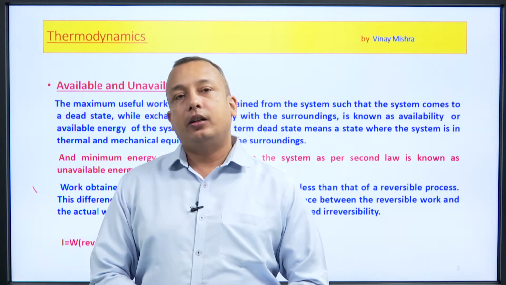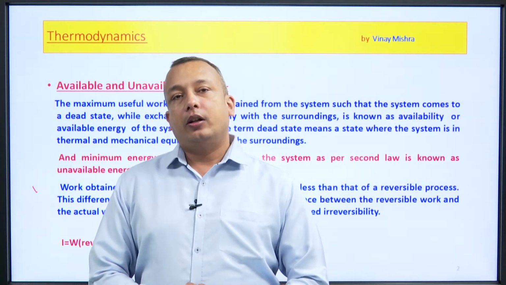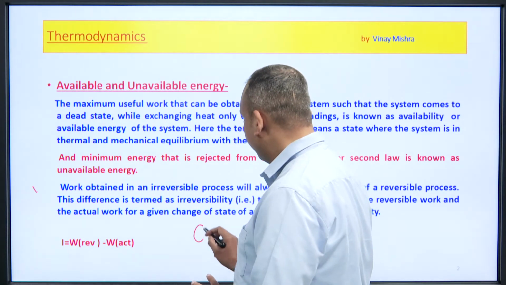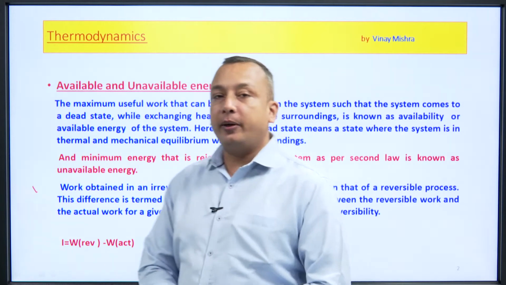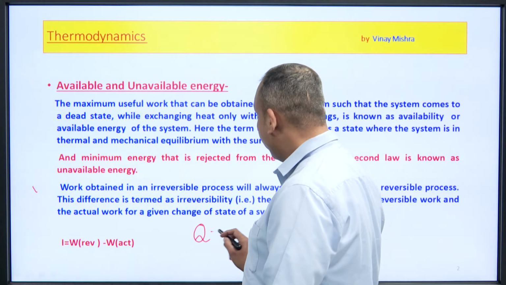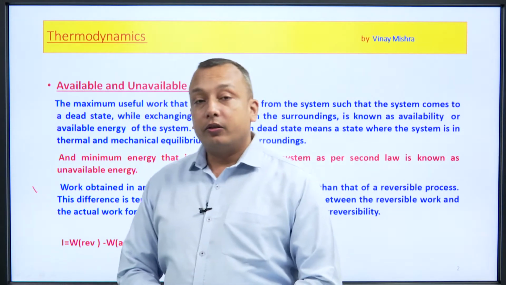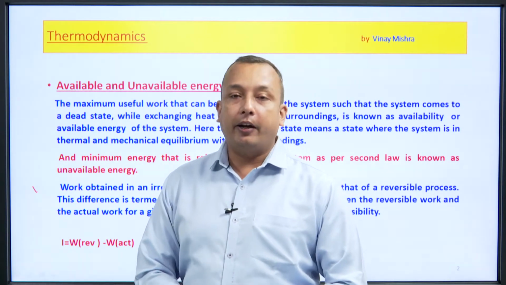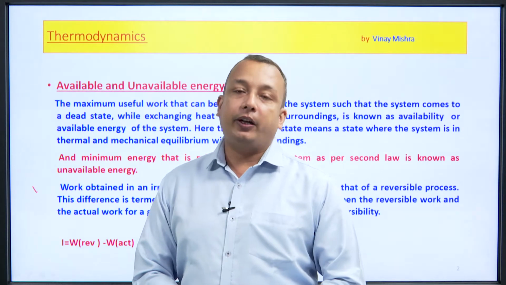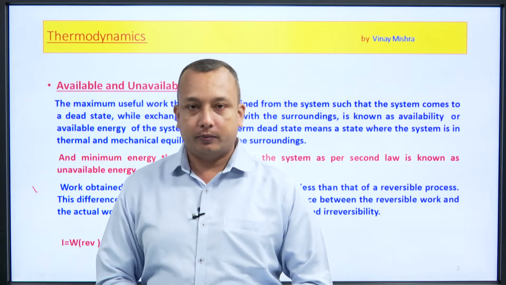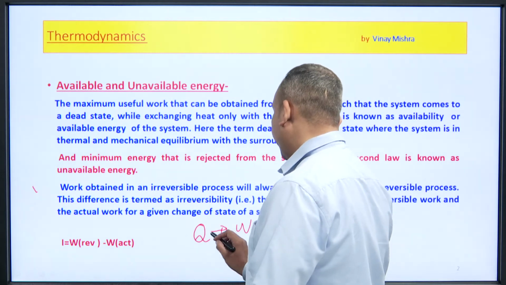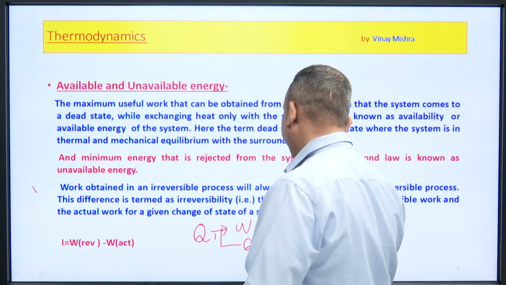We have a certain amount of heat being given across a temperature difference. This amount of heat must be divided into two parts: the first is the work done, the second is the heat rejection.